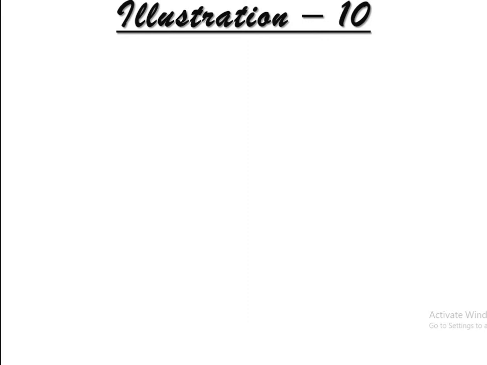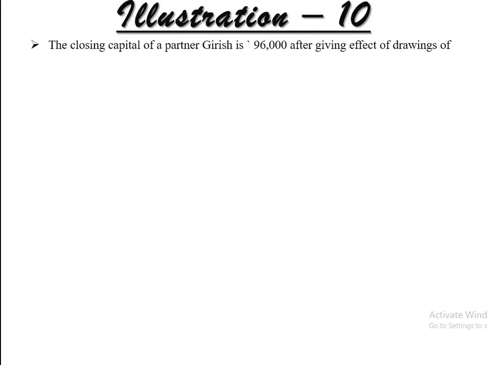Next one, illustration number 10. The closing capital of a partner Girish is rupees 96,000 after giving effect to drawings of rupees 6,000 and divisible profit of rupees 9,000. So here calculate 8% per annum interest on capital. Easily you can understand how it is calculated, right?